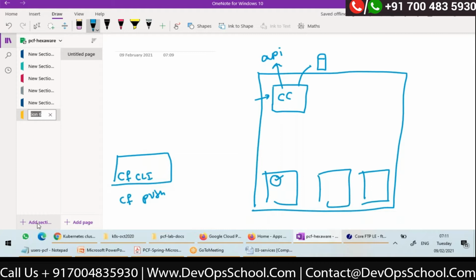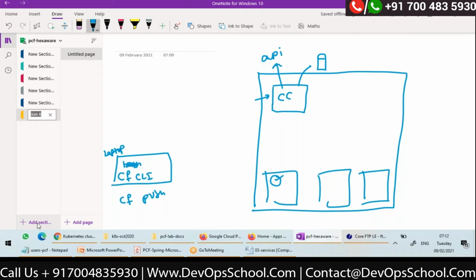So quickly to recap, if I am using Pivotal Cloud Foundry, what is the procedure for installing it? See, this is my laptop. On my laptop, I need to install Bosh CLI.